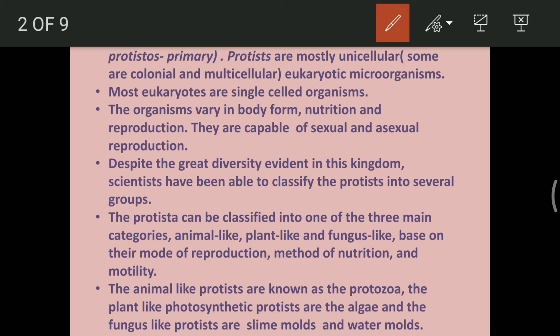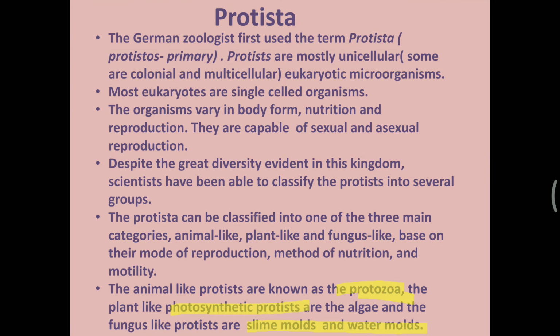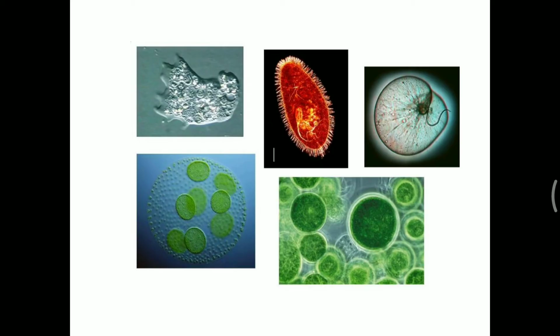Now, the animal like protists are also known as protozoans. Protozoans are basically disease causing organisms, which we always talk about. Protista can also be named as protozoan at times, but it is much more appropriate to name it as Protista. The plant like photosynthetic protists are called the alga. Some of them are photosynthetic as well, and they will be grouped into the alga category, whereas some of them are fungus like and they are called the slime molds or the water molds. So this is just a little generalization of the Protista, just a general idea about them.